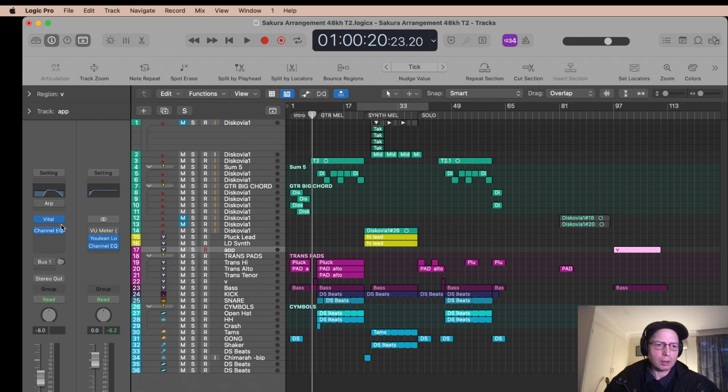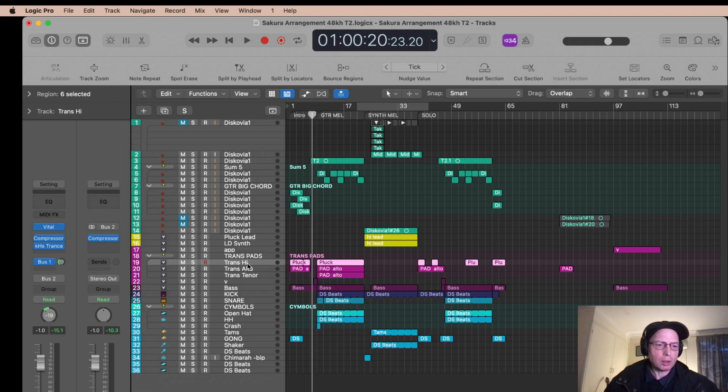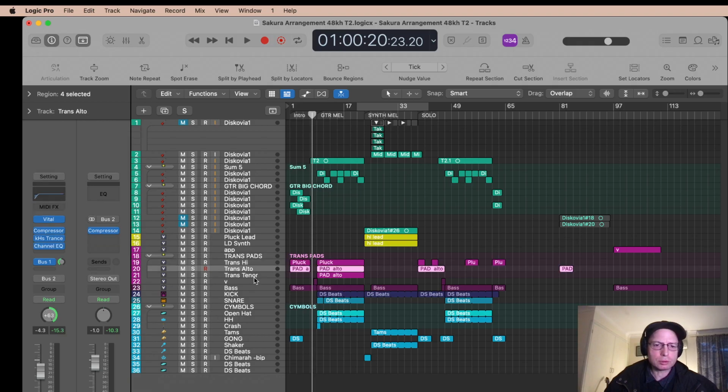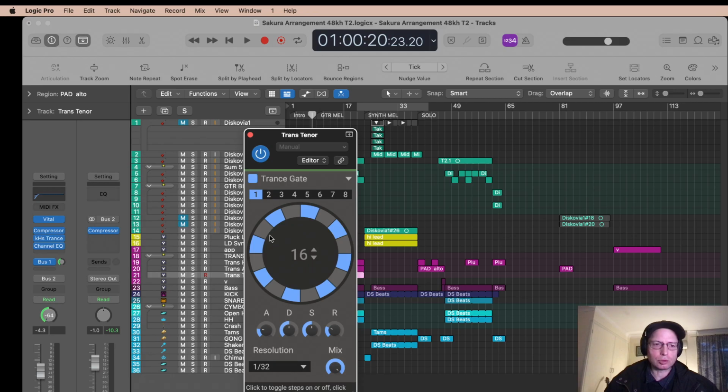So I like using that, and with an arpeggiator if I have used it. I think I've just used this other plugin, KHS Transgate. It's a great little plugin. Makes a trance kind of sound.